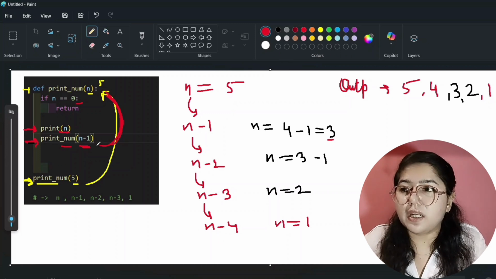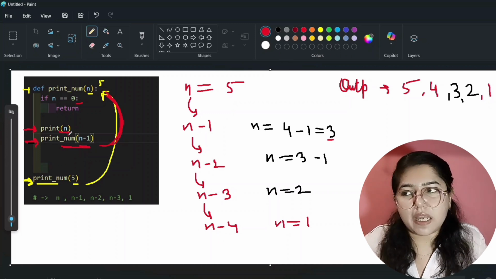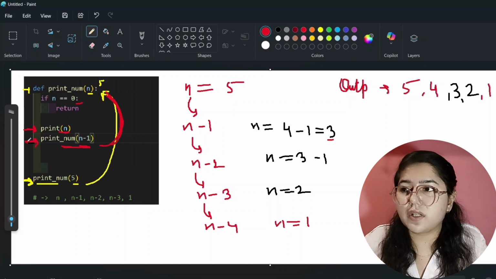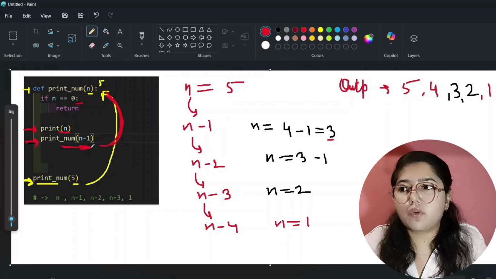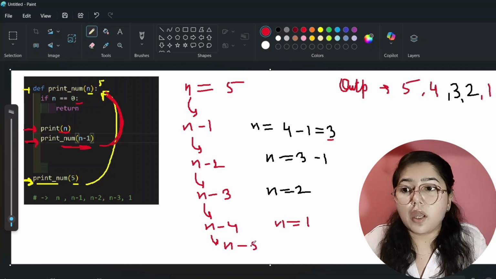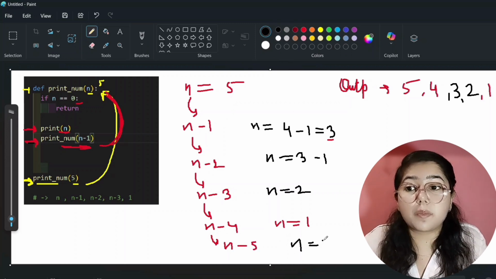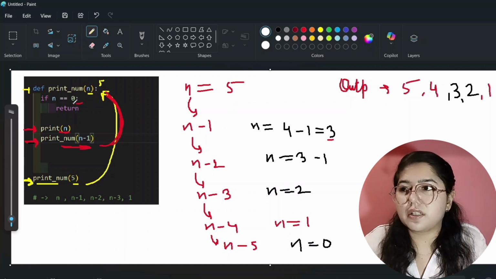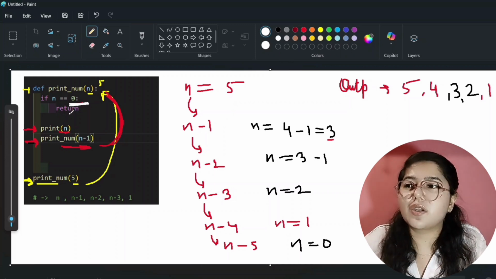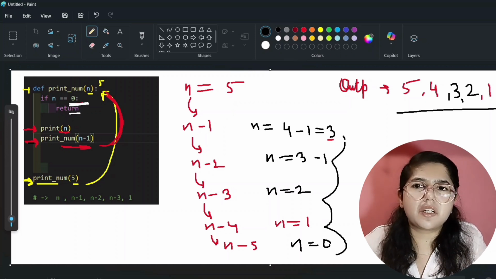So now again we are calling from here to here. n is printing, that is 1, right? Again it will come here and now it will call for the smaller instance, that will be n minus 1. Now tell me what will be the value of n at this step. Now n will become 0, right? So see here, this condition will hit. Now again it will check, is n 0? Yes, it is 0. Then you can return from here to here, and we have already printed the output.